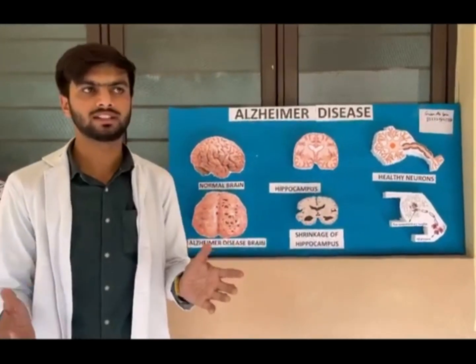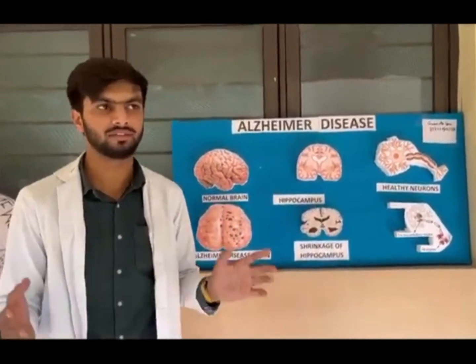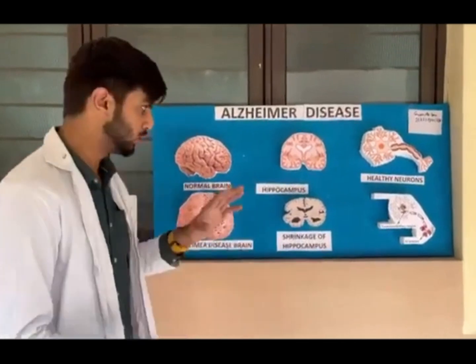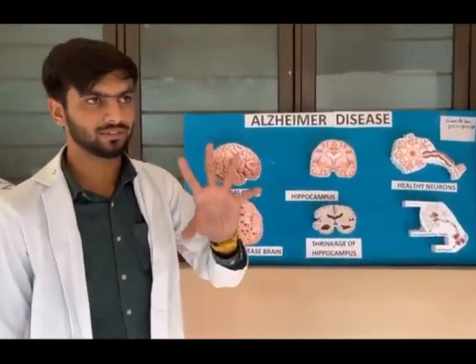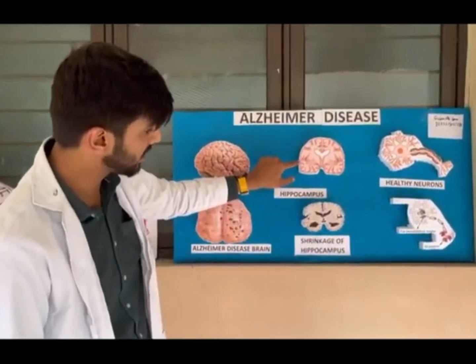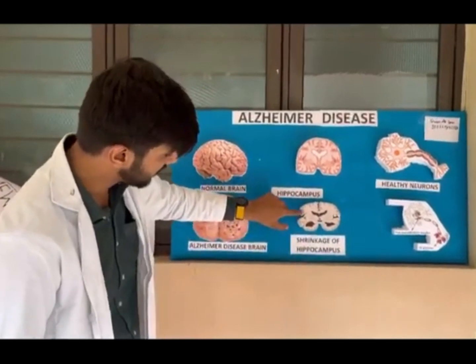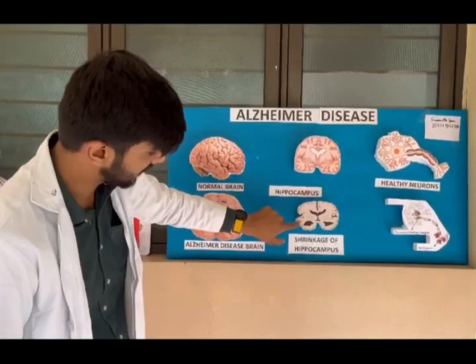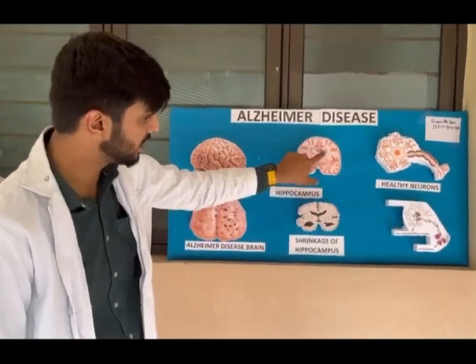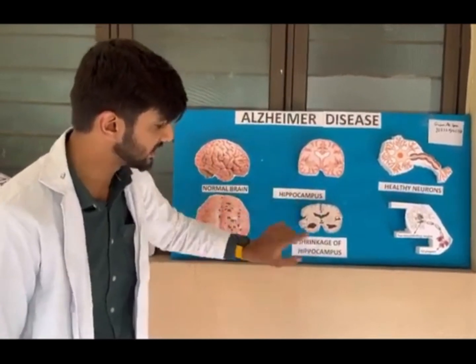Now, the Alzheimer brain. What is Alzheimer? Alzheimer is a neurodegenerative disorder. It is nothing but loss of neurons. So due to the loss of neurons, the overall function and overall size of the brain shrink. Now you can see this is a normal gyri and sulcus. Now due to the shrinkage of the brain, you can see the gyri are getting elongated along with the sulcus. You can also see that the ventricle is also getting large in Alzheimer.